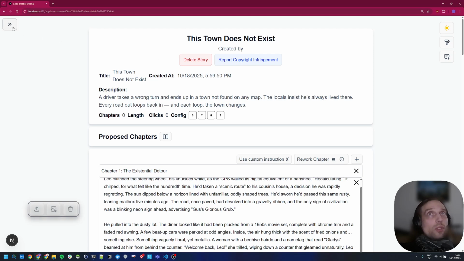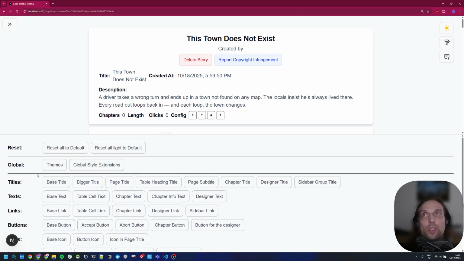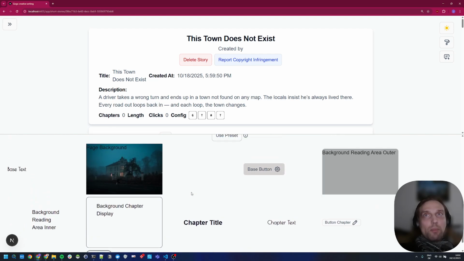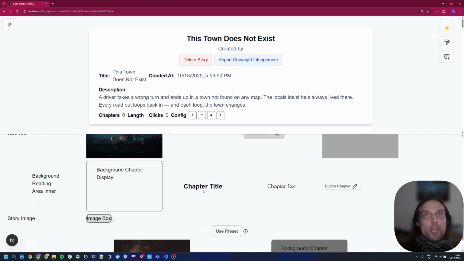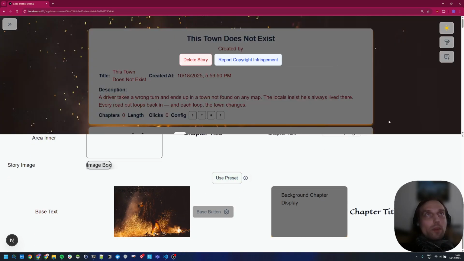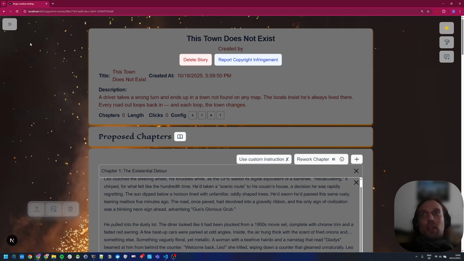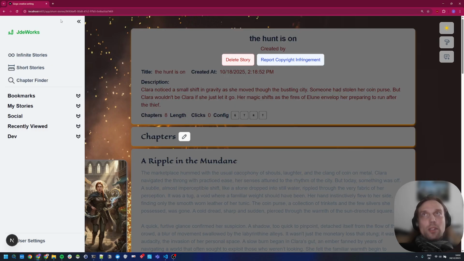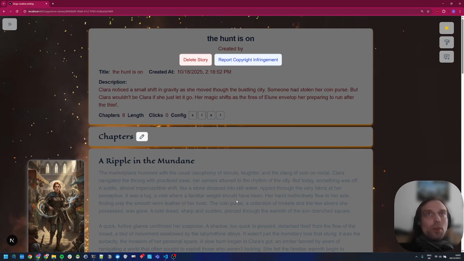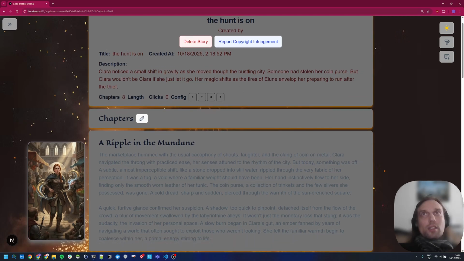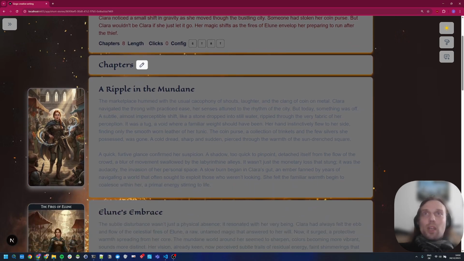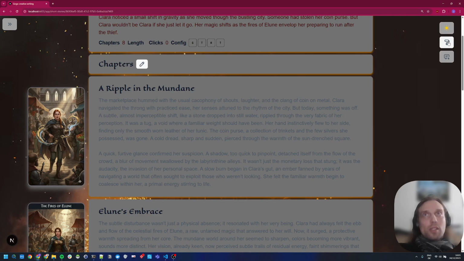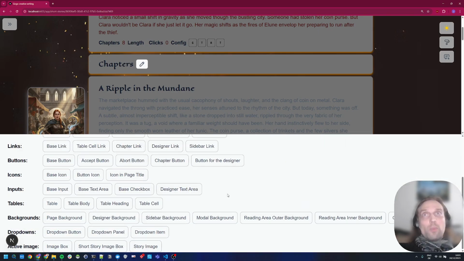So imagine you can choose a specific theme that someone, and I don't want to name names, of course, prepared. And it looks something like this, right? And maybe instead of this story, we go with The Hunt Is On, because here I already went through all the changes and created some images with it. And now you can read it. And you notice, oh wait, this one is maybe not as well readable as I would hope.